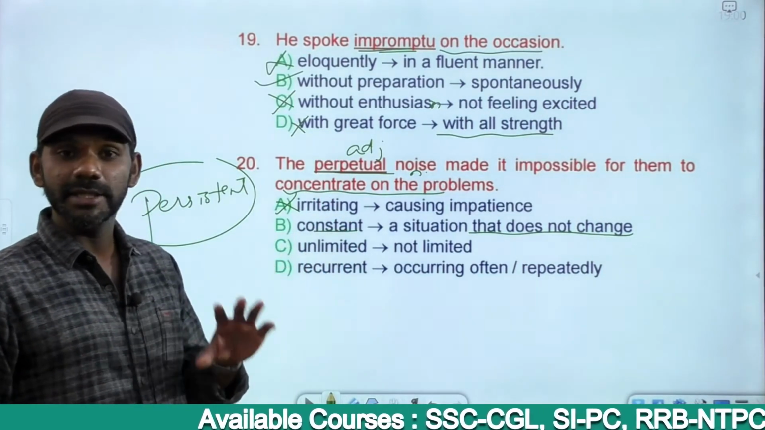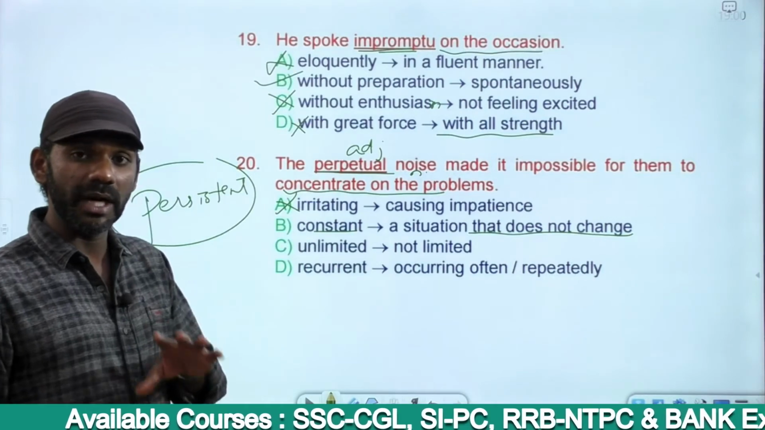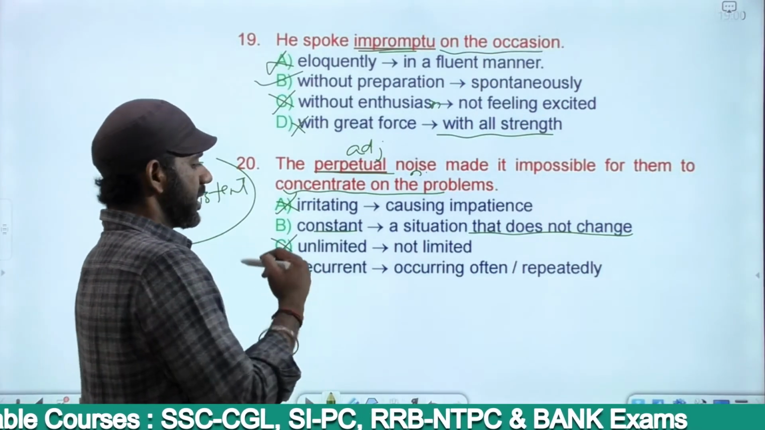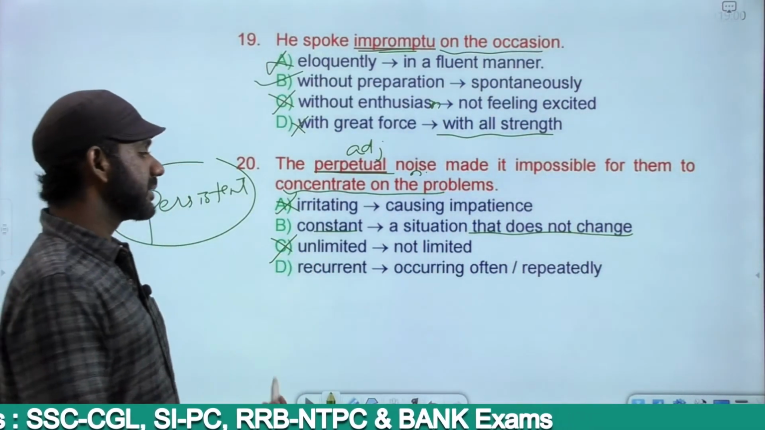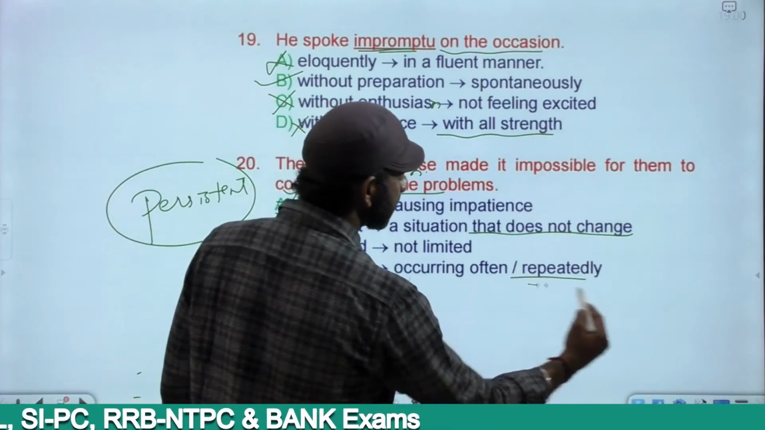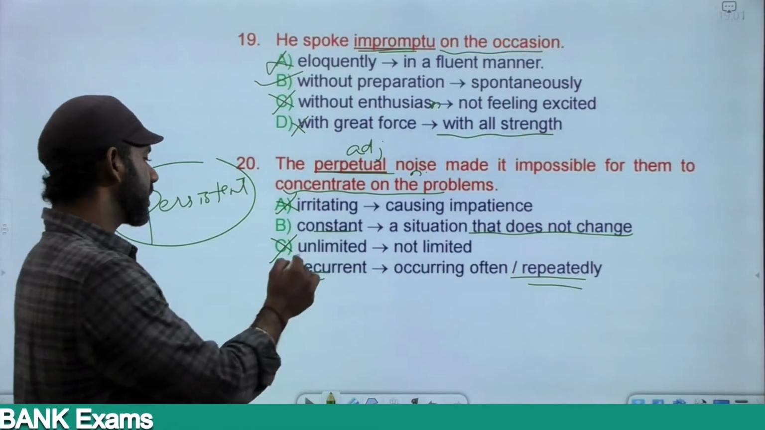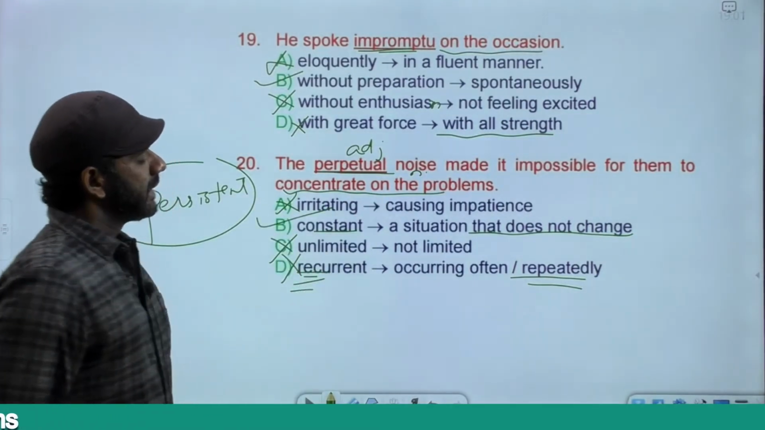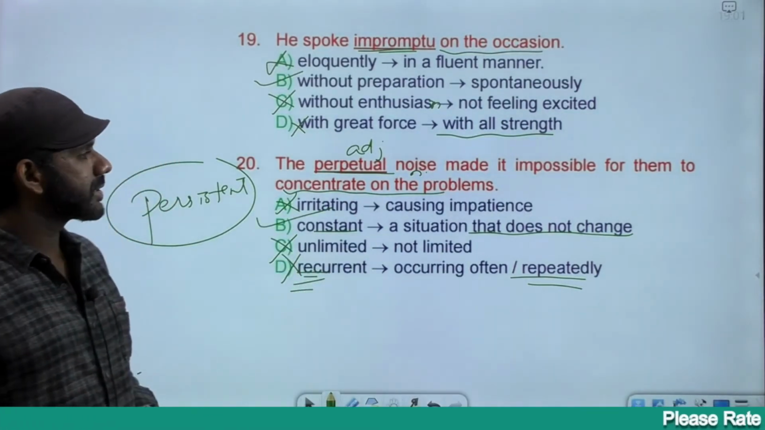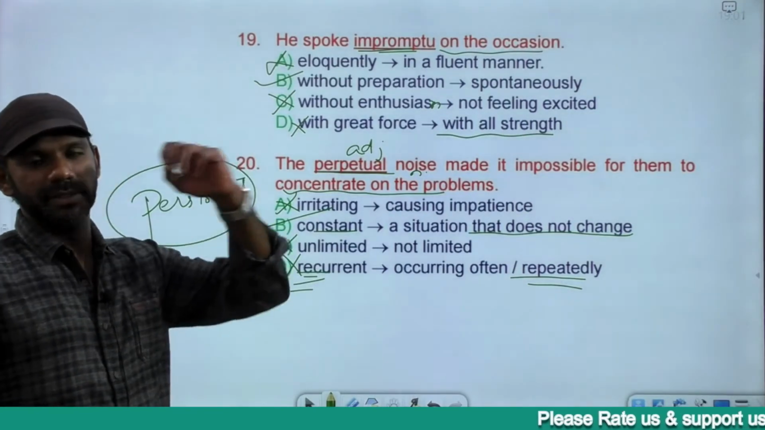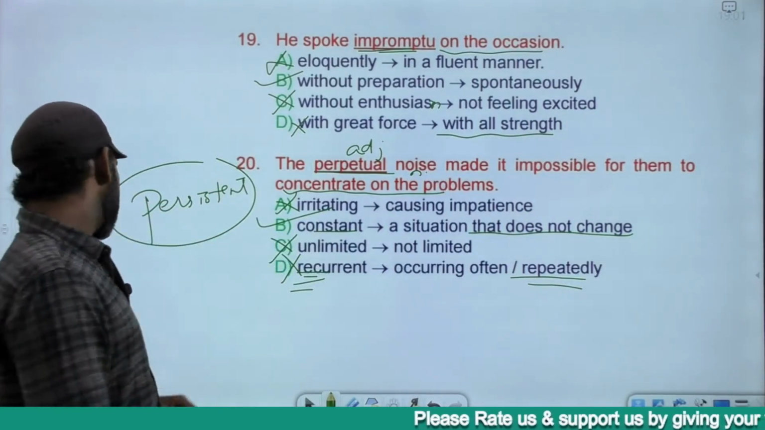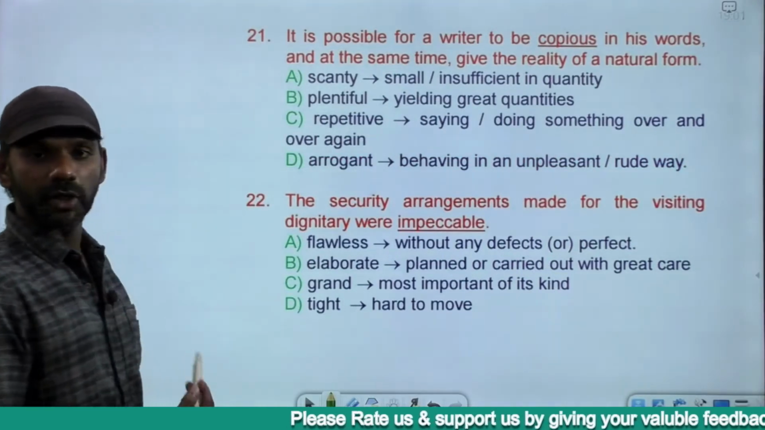Unlimited means not limited. Nothing like unlimited noise. There's nothing like limited noise or unlimited noise. Eliminated. Recurrent means occurring often, that is repeatedly. Does not fit the meaning of the word perpetual. Eliminated. Answer must be constant. The constant noise made it impossible for them to concentrate on the problems. That means the continuing noise made it impossible for them to concentrate.